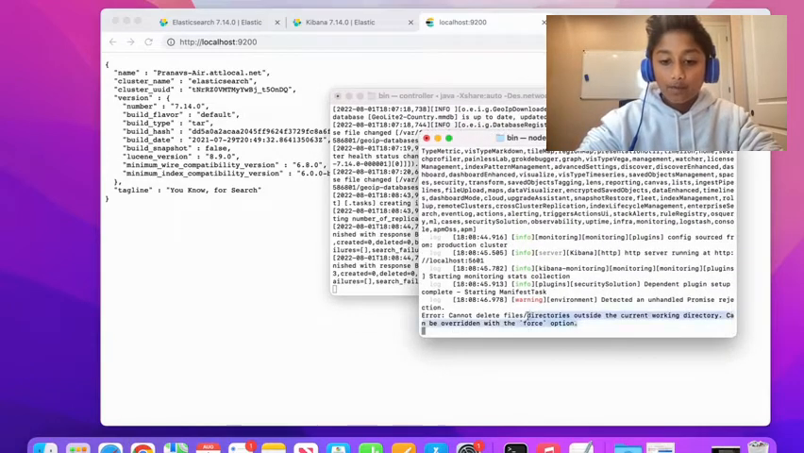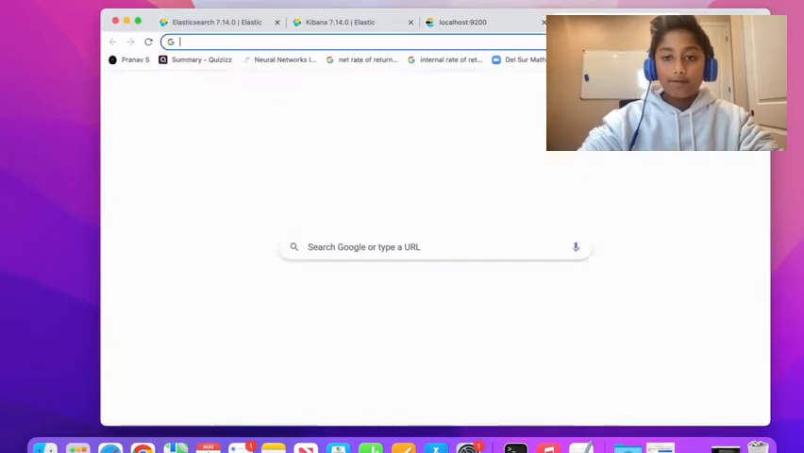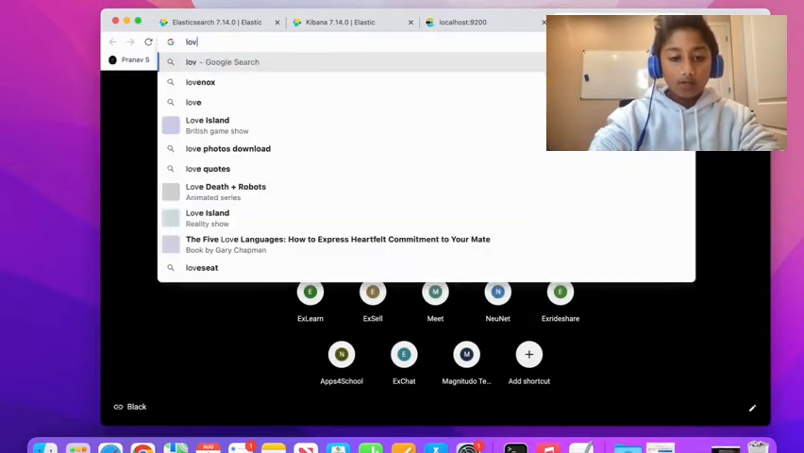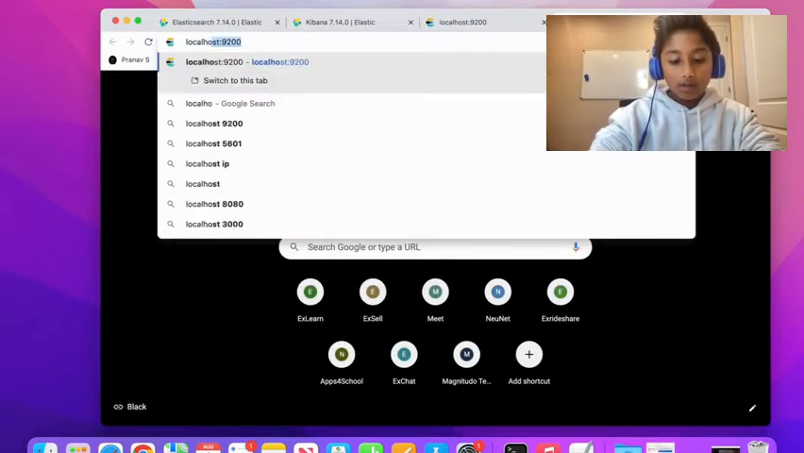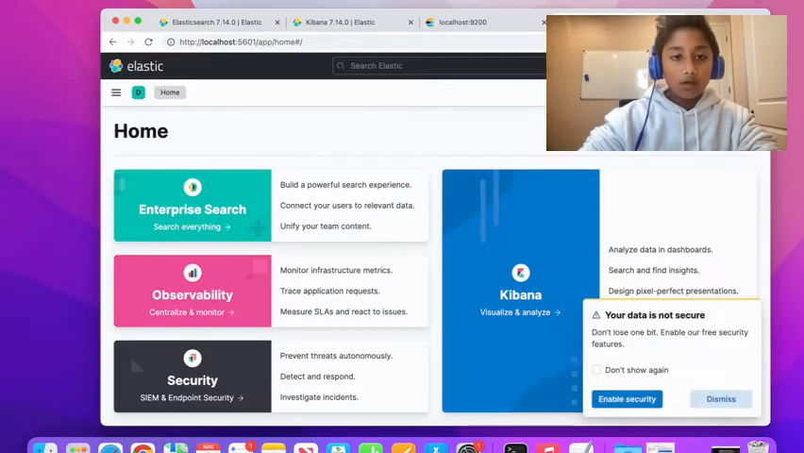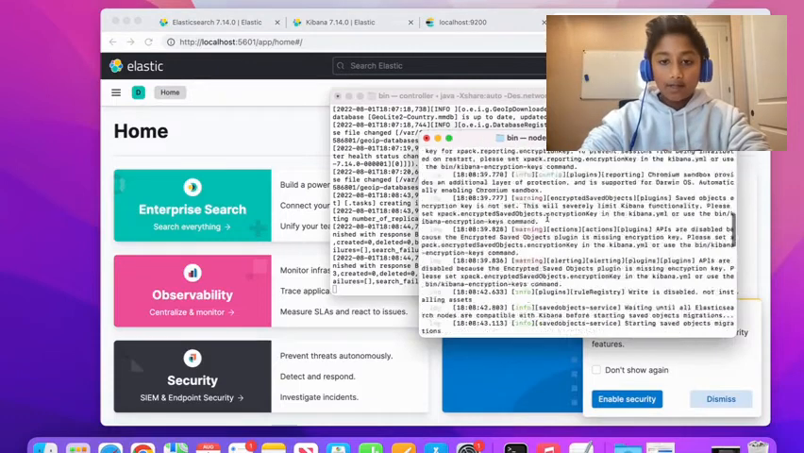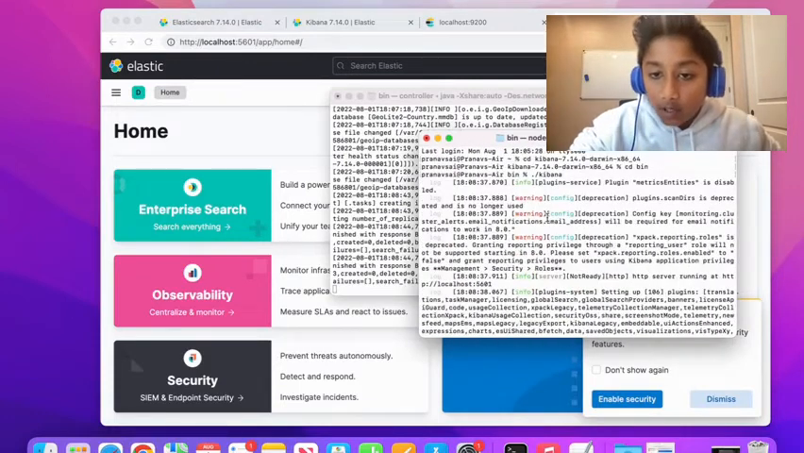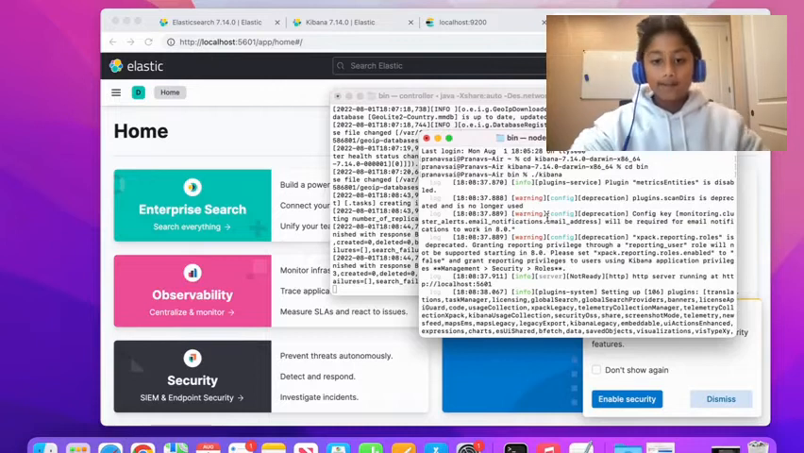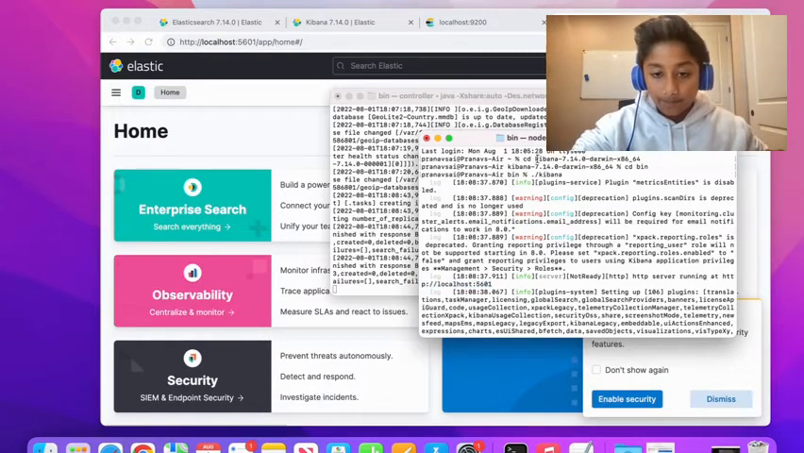So okay, perfect. If this is running fine, which it is, we can actually go to localhost 5601, and this will load our Elastic. Okay, so Kibana is on localhost 5601. You can see it right here.